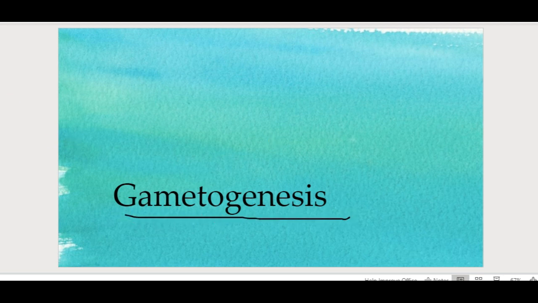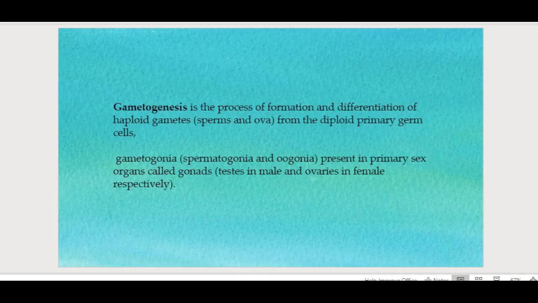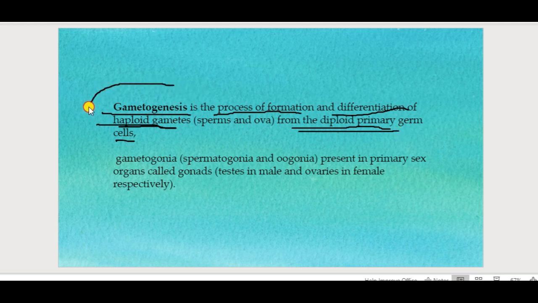Gametogenesis. Okay. So what is gametogenesis? Gametogenesis is the process of formation and differentiation of haploid gametes from the diploid primary germ cells. That means these haploid gametes are differentiated from the diploid primary germ cells. The process of forming these haploid gametes is called gametogenesis. Gametogonia are present in primary sex organs called gonads.